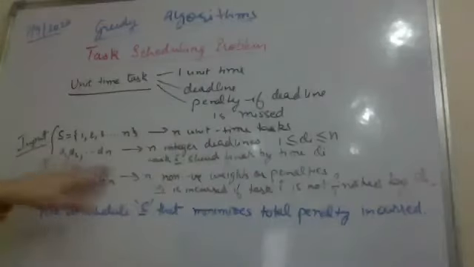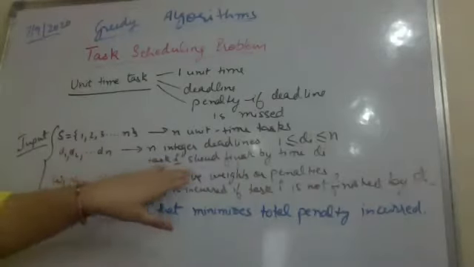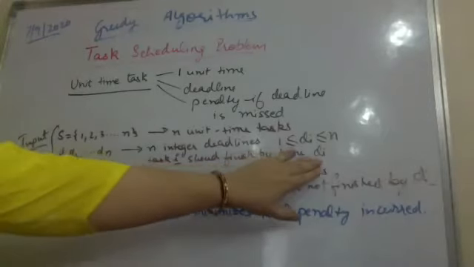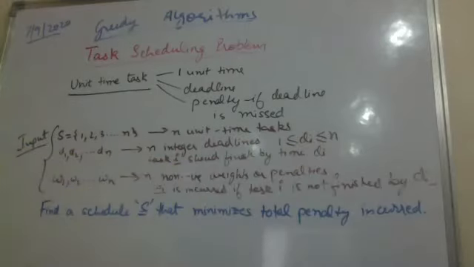There are deadlines d1 to dn. These are all integer deadlines. Since I have unit tasks, deadlines are also in the form of integers only. And task i should be finishing by time di. So time di lies between 1 to n since there are n tasks. Even if I am able to finish all the tasks, the maximum time that all tasks will take will be n. So di lies between 1 to n.